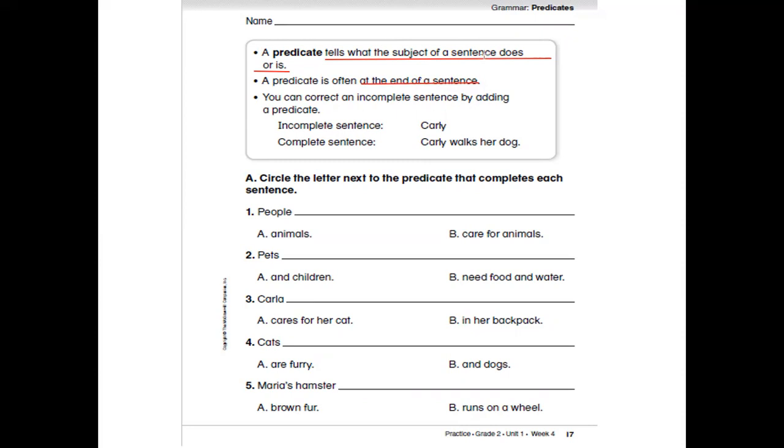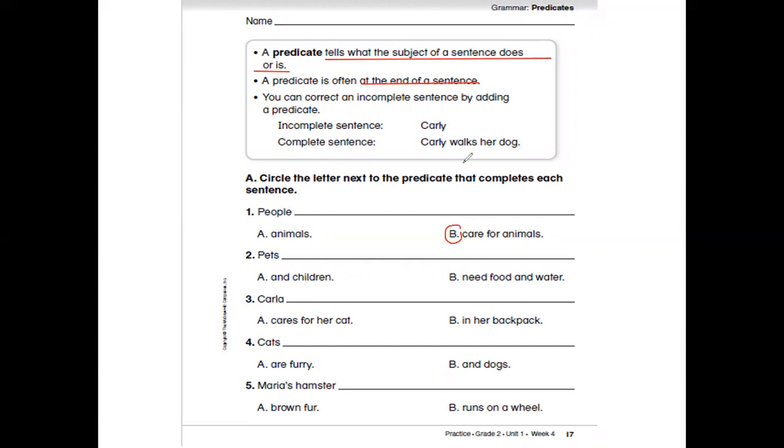Circle the letter next to the predicate that completes its sentence. Here they wrote the subject and they need us to choose the predicate for the subject. People, animals, or people care for animals? People, animals, is not a complete sentence. It doesn't express an idea or thought. But people care for animals is the correct choice. So people is the subject.